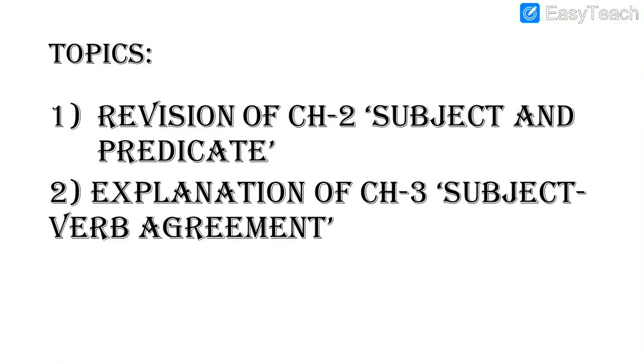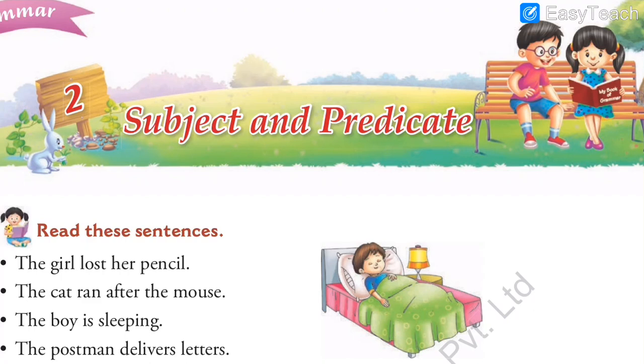The topics which we are going to cover in today's video is: first one, chapter number 2, subject and predicate revision. The chapter which I had explained in the previous video. We'll just have a quick revision and then we'll begin with the chapter number 3, subject verb agreement. So this was the chapter number 2, subject and predicate, and we had understood this chapter in the previous session. So let us just revise quickly what is the subject and what is the predicate.